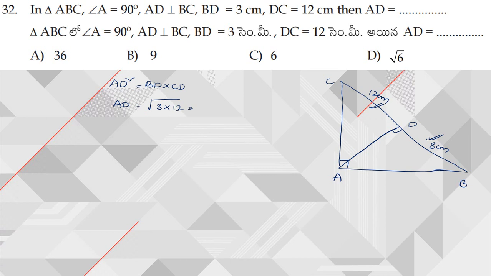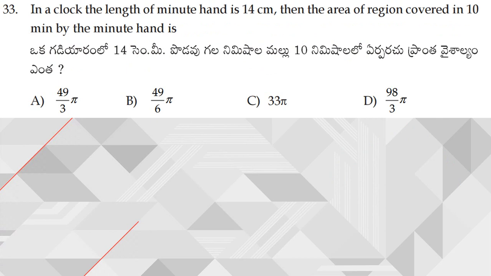So 3 12s are 36. So square root of 36 is 6. Hence the answer is C now. Next, moving on to question number 33.